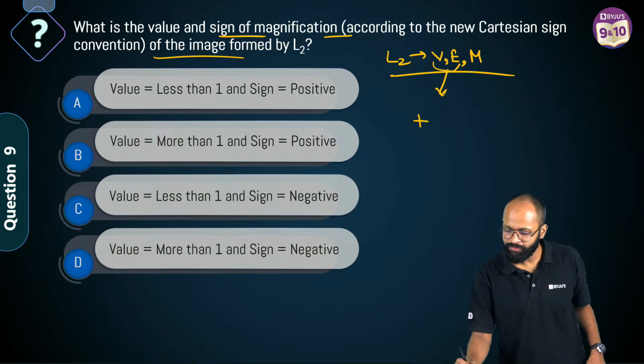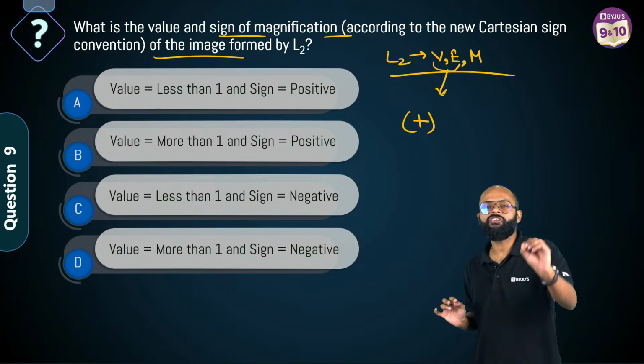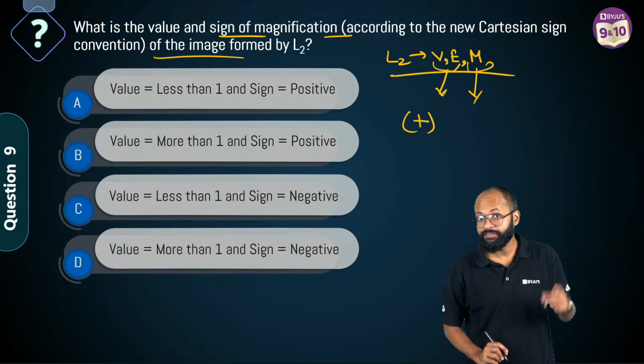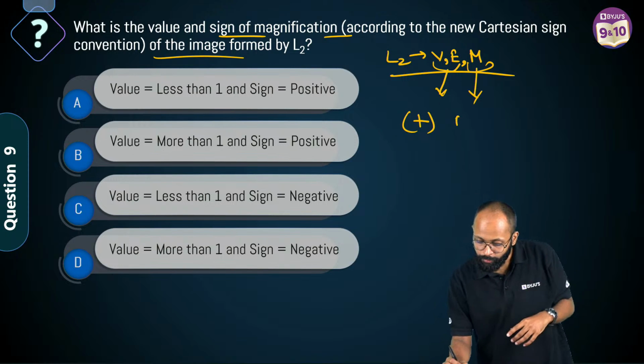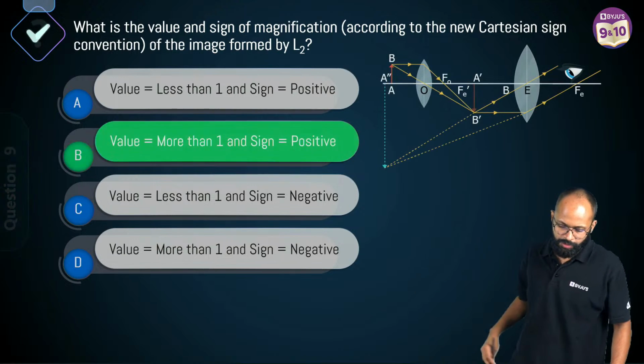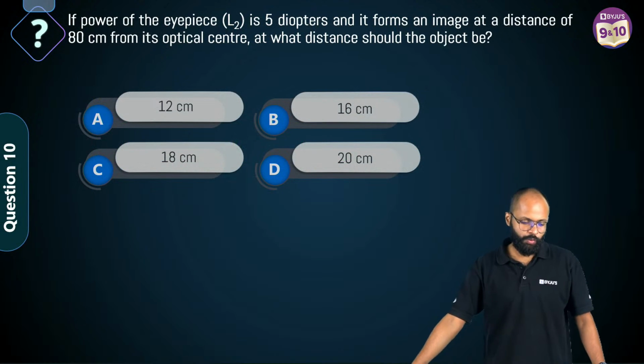It means the sign will be positive. For a virtual erect image, the sign of magnification is positive. And it is magnified, which means the value will be more than 1. Sir, option B. Very easy, correct. Okay, let's go. Question number 10.